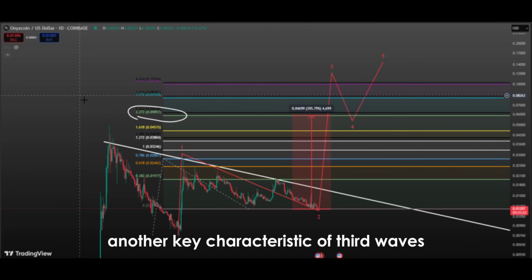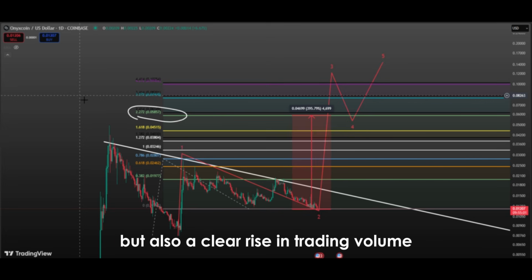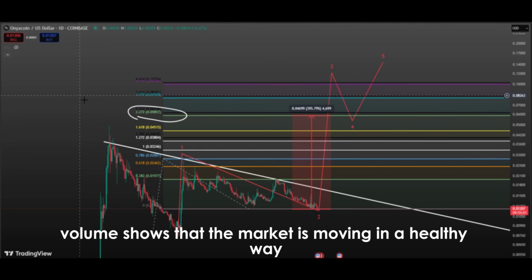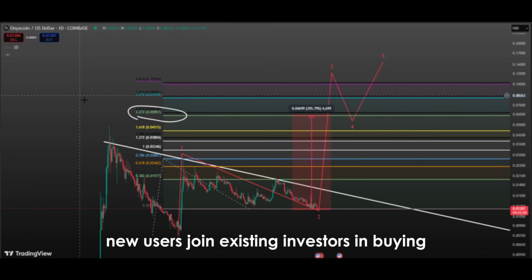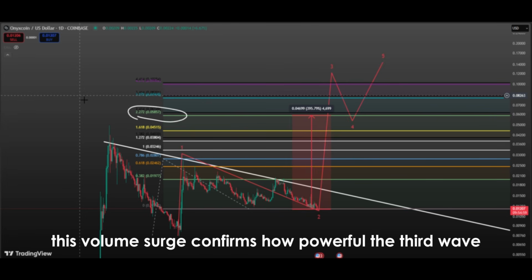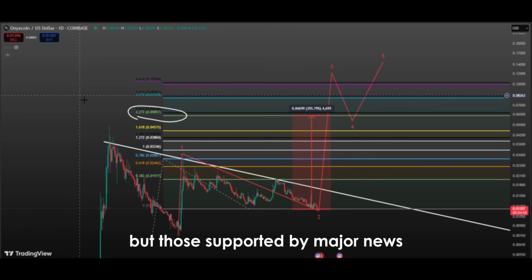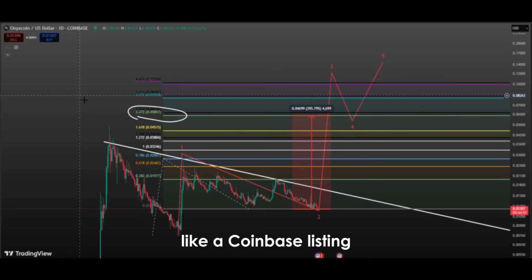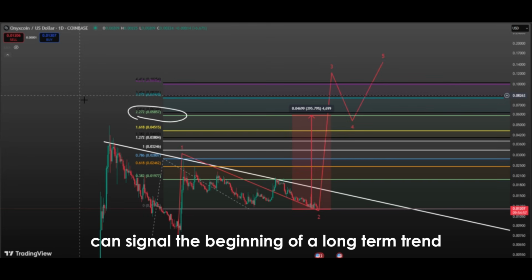Another key characteristic of third waves is not only price growth, but also a clear rise in trading volume. Volume shows that the market is moving in a healthy way and that the rally is strong. With a Coinbase listing, new users join existing investors in buying, creating a sharp increase in volume. This volume surge confirms how powerful the third wave can be. Rallies without strong volume often fade quickly, but those supported by major news like a Coinbase listing and backed by heavy trading activity can signal the beginning of a long-term trend.